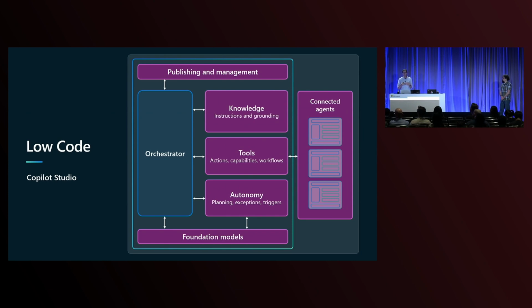Of course, we're going to show you what publishing to M365 Copilot looks like, but you can publish to other destinations as well. You can pick foundation models. We're going to provide you with a list of managed models, and you can connect to Azure AI Foundry for additional models as well. And then you can tailor knowledge, tools, and the autonomous aspects of your agent as well. The one thing you won't have access to is the orchestrator. Right now, that is sequestered off, but I think over time, that will probably be opened up as well.